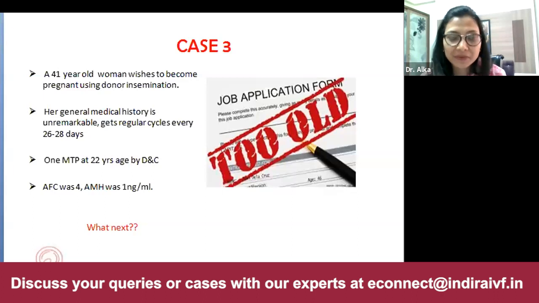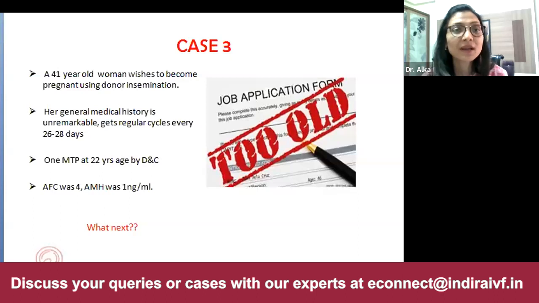So we all know, we agree though that IUI is the most popular assisted reproductive method used. And it is quite simple, safe, but that doesn't mean that we don't think before offering IUI to a patient. According to me personally, this particular patient, I would not even think of IUI.